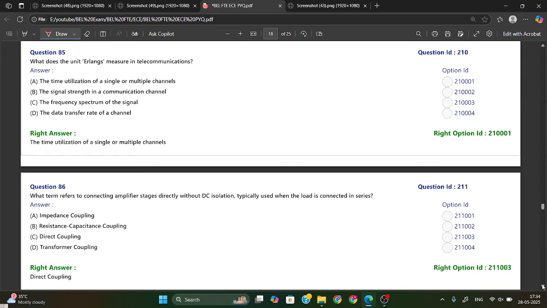What does the unit Erlang measure in telecommunication? So one Erlang is equal to the continuous use of one voice path.